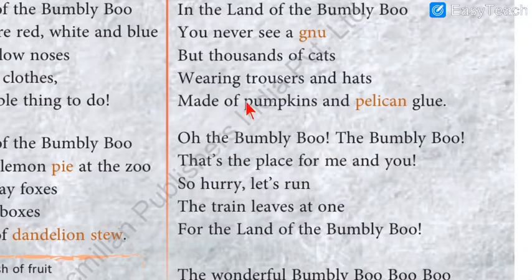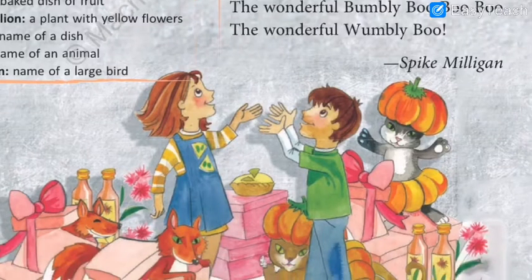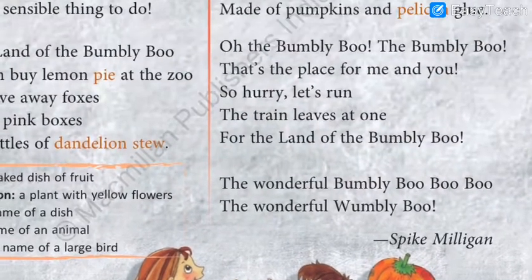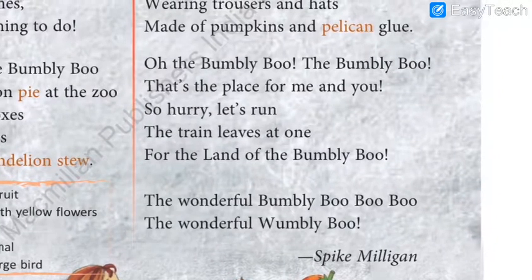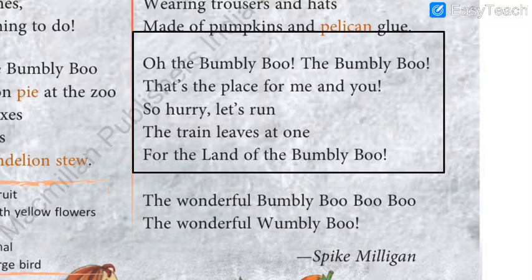And the hats are made out of pumpkins and pelican glue. See, if you can see, the hats are made of pumpkins. Yes, pumpkins. I hope you have seen the pumpkins, and you have sometimes even consumed the pumpkins. And a pelican. So pelican is the name of a bird, correct? So you know, they hunt the birds and they make different things. During the olden days also, when people did not have any kind of eatable items, they used to hunt the animals and the birds to have their meal. So let's see further. Let us move on to the next paragraph.